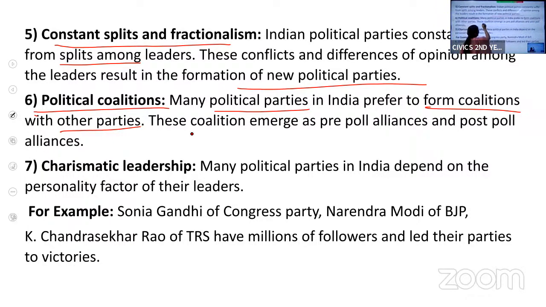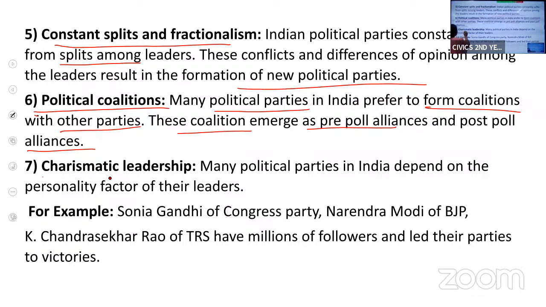This coalition can be a pre-poll alliance or a post-poll alliance. Pre-poll means before the elections are conducted, the parties come together. Post-poll means after the elections, after the results are declared. Many times, after elections and before the results are declared, they show interest in joining parties, coming into alliances. That is political coalitions.